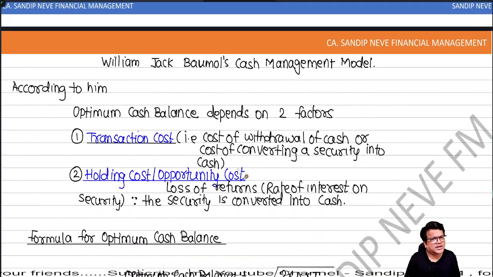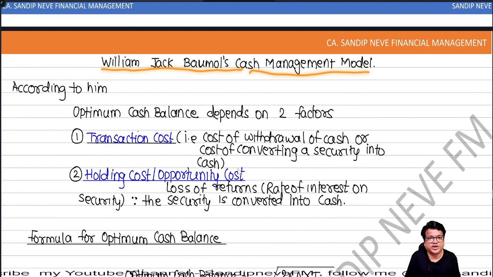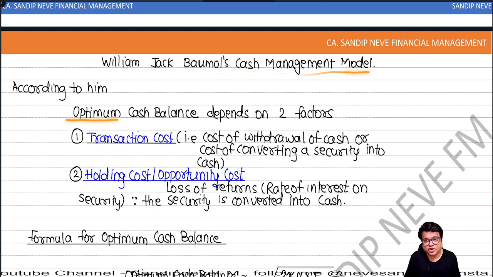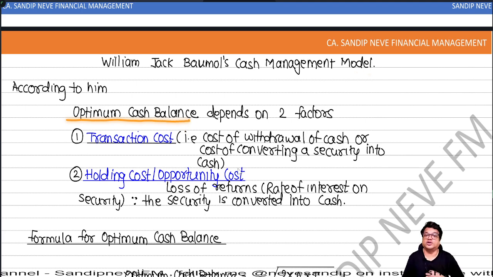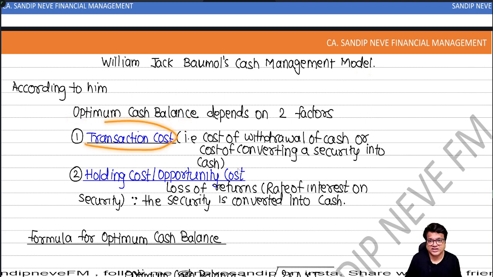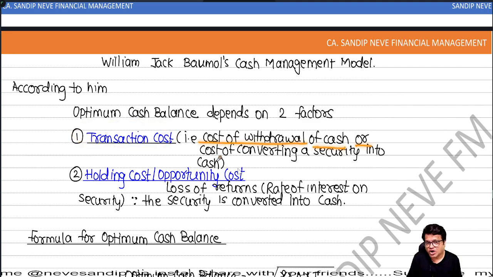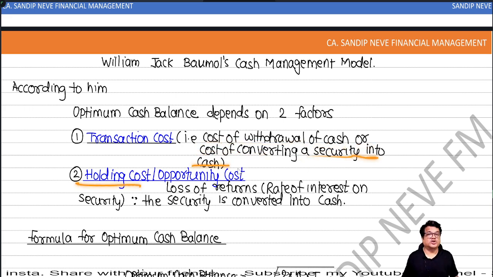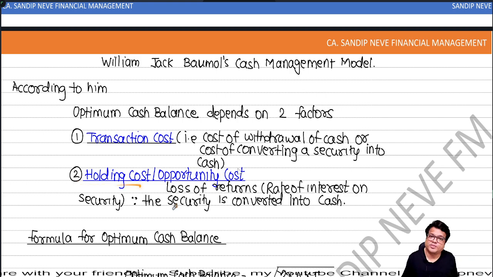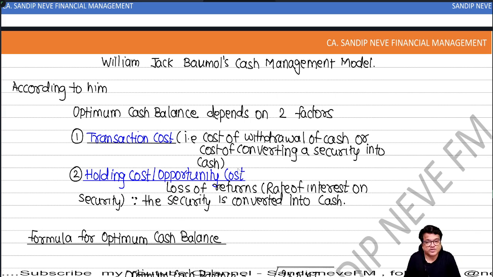Okay. Other than that, we had learned one concept over here, William Jack Baumol's cash management model. According to him, the optimum cash balance that should be withdrawn depends upon two factors. One is transaction cost, that is the cost of withdrawal of cash or cost of converting a security into cash, and second is holding cost. Because whenever I withdraw my investments from a bank or any other financial institution, I always suffer some loss of returns. That is my holding cost.